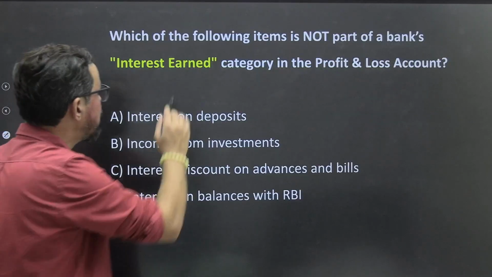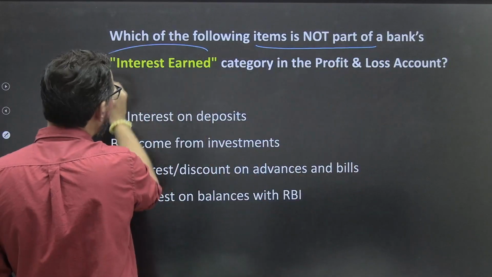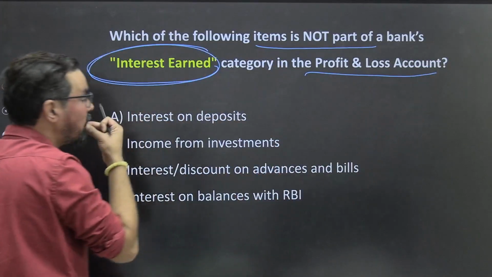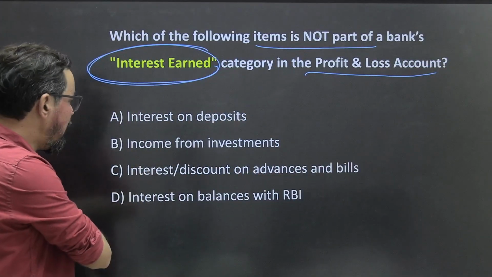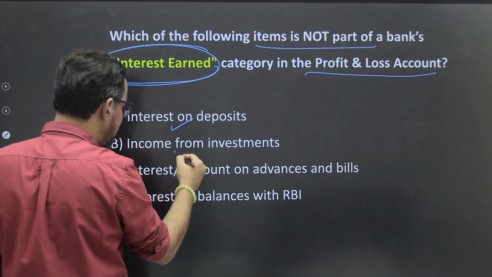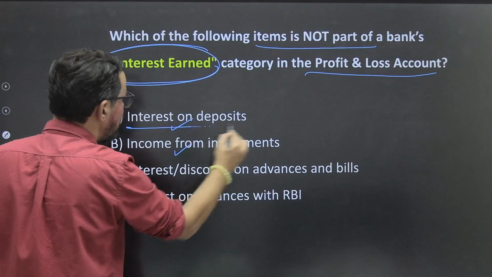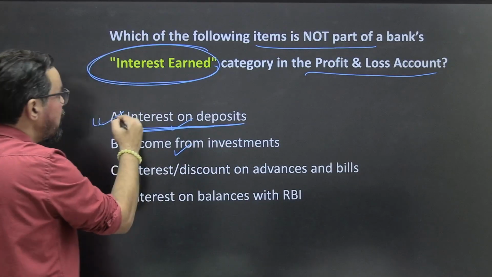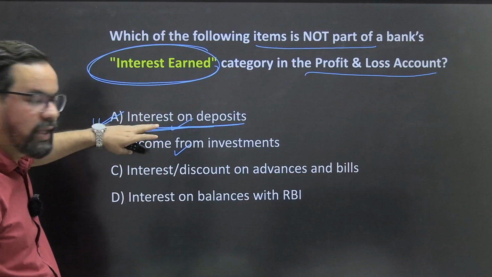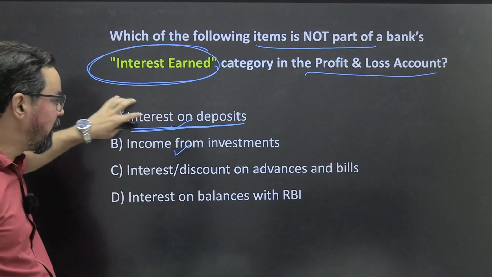Next one, which of the following items is not a part of the interest earned category in profit and loss account? So interest earned, ठीक है. Interest on deposit, it is liability, ठीक है. इंटरेस्ट ऑन डिपॉजिट इज बेसिकली लाइबिलिटी, ये हमारा लाइबिलिटी साइड में रहता है, ठीक है.